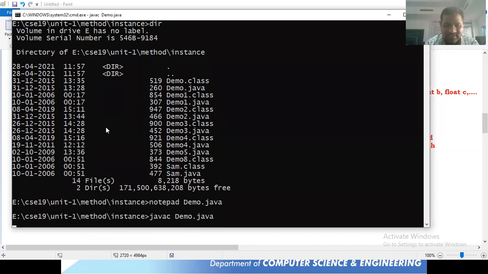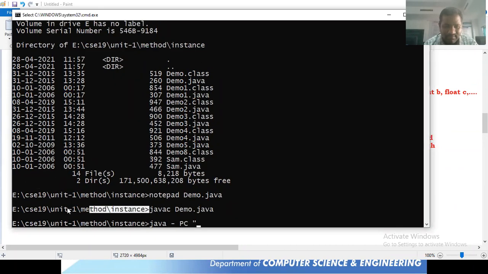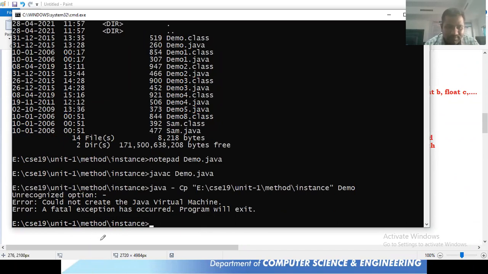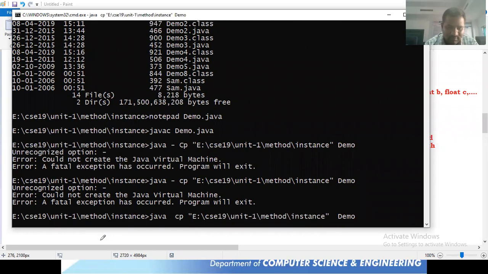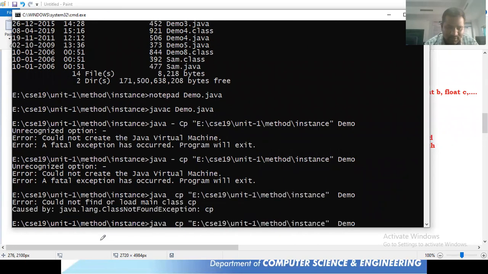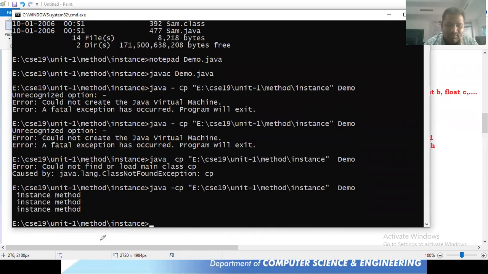Demo.java, java -cp. Right, instance method. 3 times instance method is going to be printed. So very simple program. I think we already saw it.